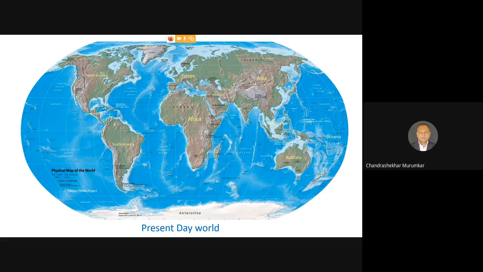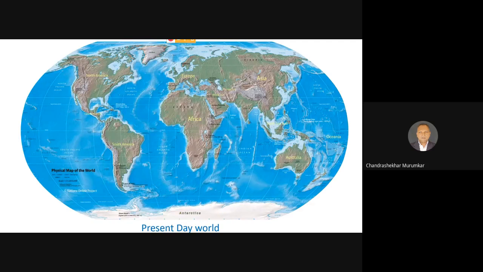Now you can see there are certain regions, that is North America, South America, Africa, and Australia, which are closest to Antarctica. On the contrary, the remaining 5 continents, that is Australia, Asia, Europe, Africa, and America, are all present in the northern hemisphere. This is the beauty of today's world, that most of the landmass is present in the northern hemisphere and very little landmass is present in the southern hemisphere. And that is a major difference.